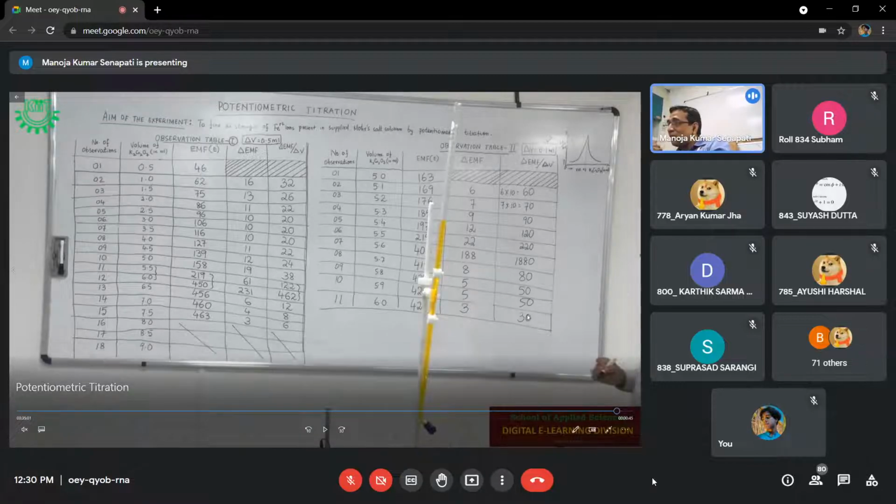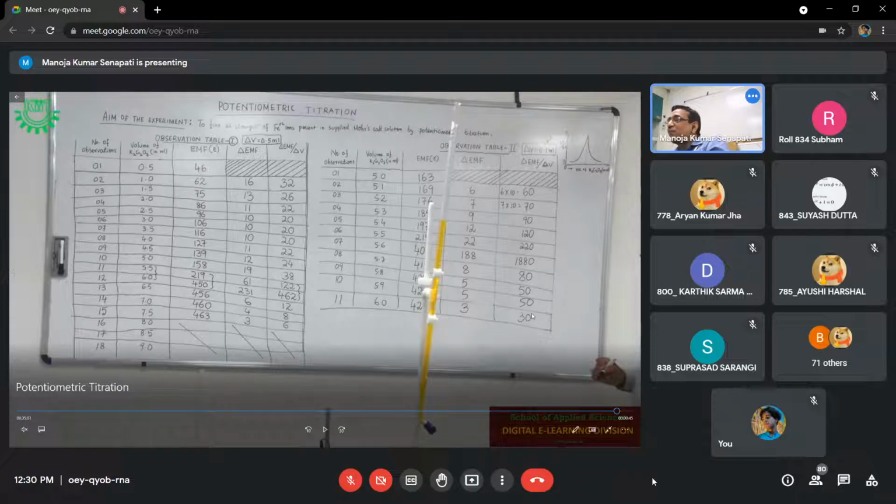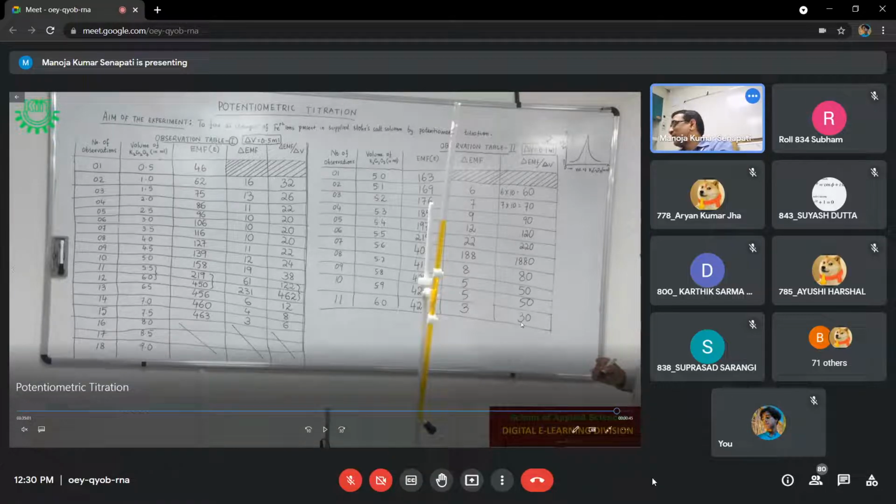Because again, you have to confirm that the ratio is decreasing. If the ratio is the maximum at 6 ml, you cannot confirm whether it is your exact endpoint or not. It may be 6.1 also. So that is why you take 6.1, and if at 6.1 the ratio is decreasing, then it is confirmed that your endpoint is at 6 ml.